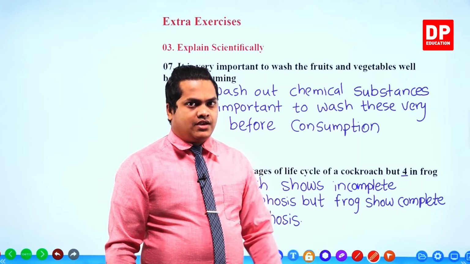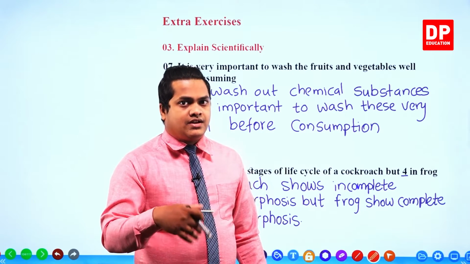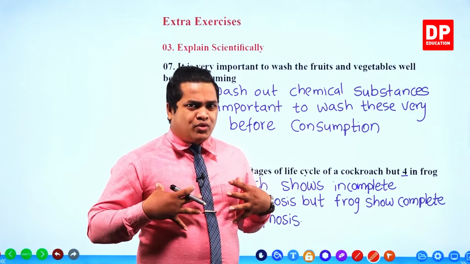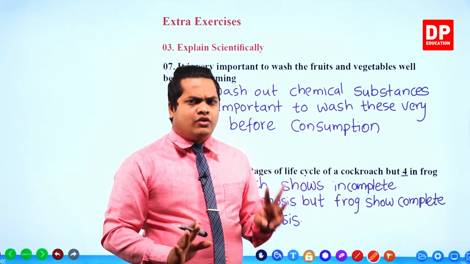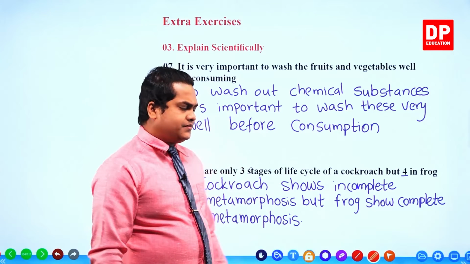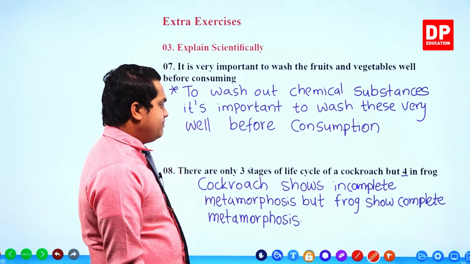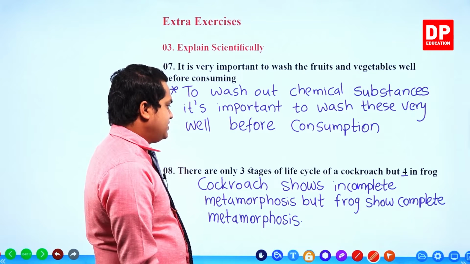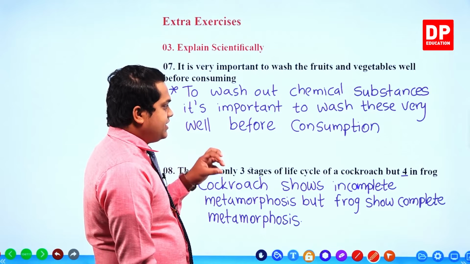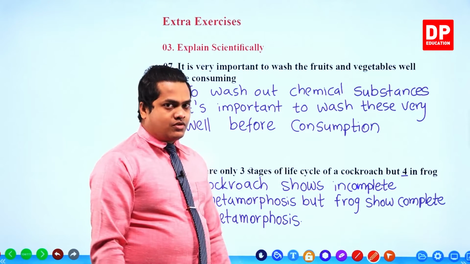However, there are even more stages, but up to our grade 8 knowledge, we'll be studying only 3. Okay, right. So cockroach shows incomplete metamorphosis, but frog shows complete metamorphosis. That's why there are several stages in a frog, but only fewer stages in cockroach.